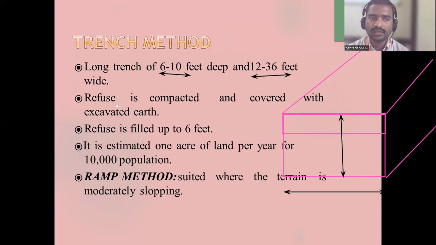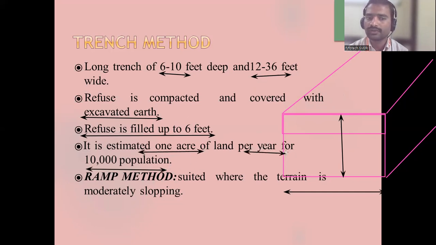So the refuse is compacted. Here they put waste. It is compacted and covered with excavated earth. Excavated earth means whatever soil was removed, the same soil is filled over this waste. Refuse is filled up to 6 feet, and it is estimated that 1 acre of land is required for 10,000 people for 1 year. So for the trench method, 1 acre of land is required for 10,000 people for 1 year.